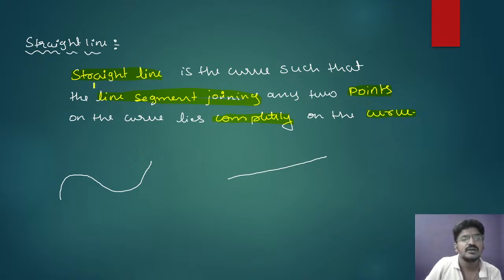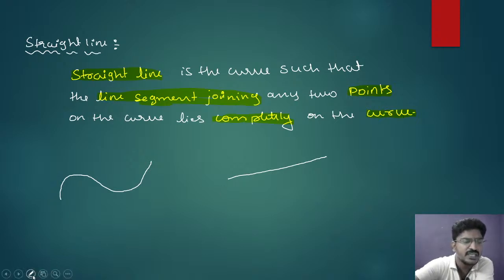So here straight line is the curve such that the line segment joining any 2 points on the curve lies completely on the curve. See what is the meaning of this?